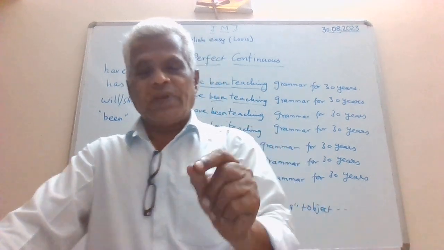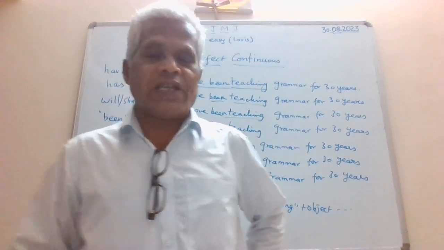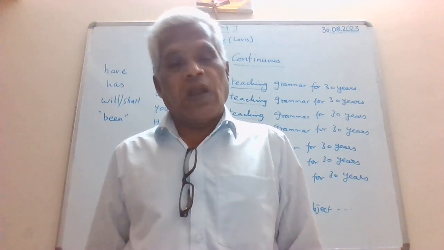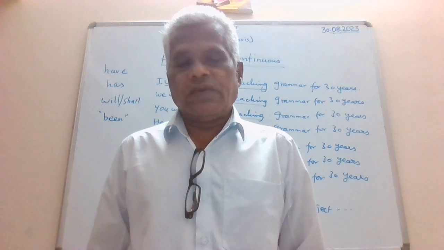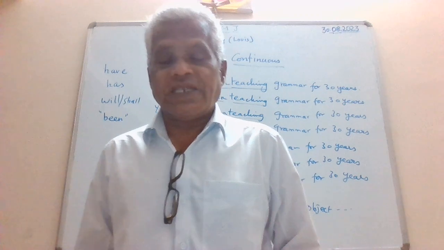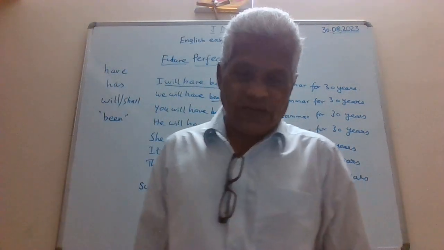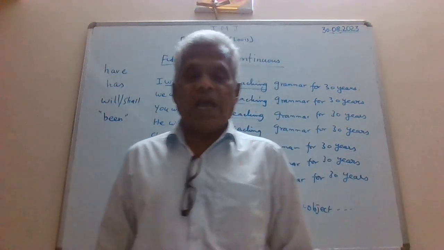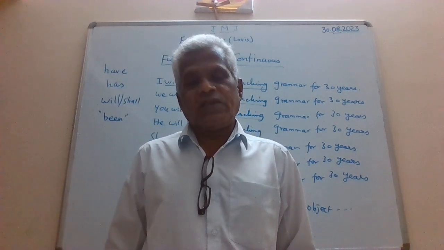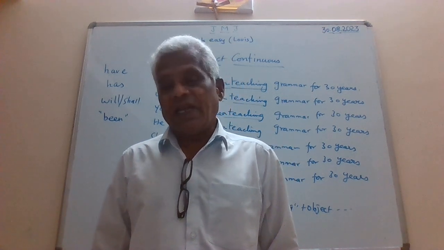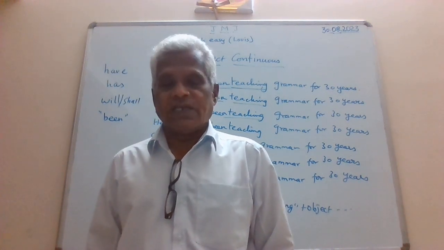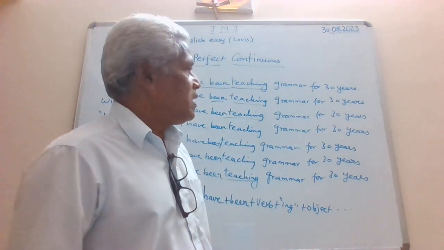So therefore, past perfect continuous tense is used to describe an action that began in the past and went on for some time, but not now. That is the understanding. It is used to denote an action that began in the past and it went on for some time and it had ended. It may have ended. So I had been teaching for 30 years.